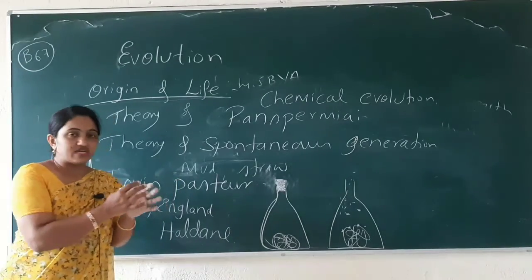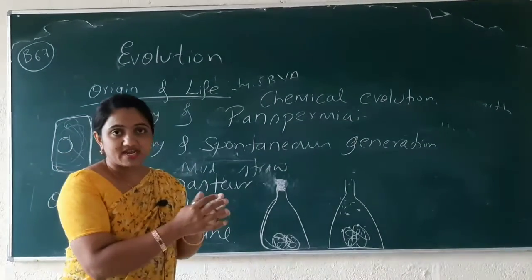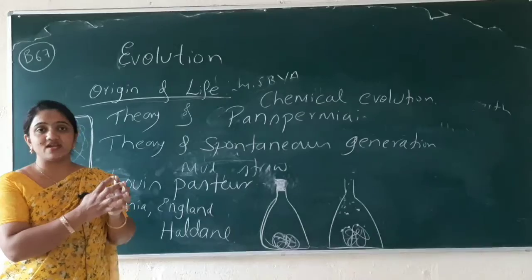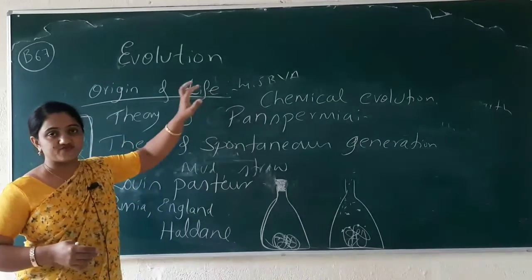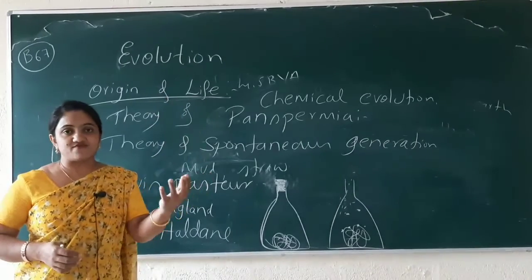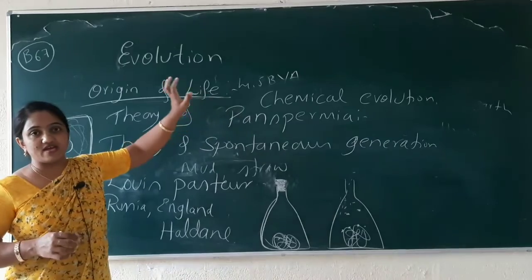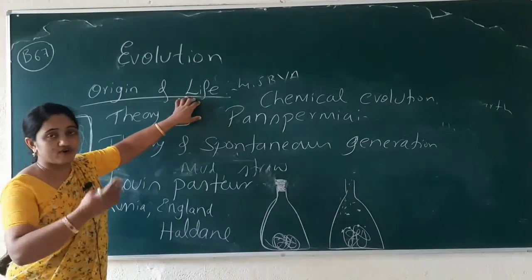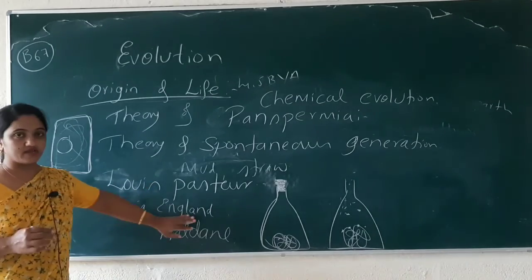They unite and aggregate with one another, and finally one life arises, one life is synthesized. So this is how life evolved or formed. That was their contribution, that was their theory.